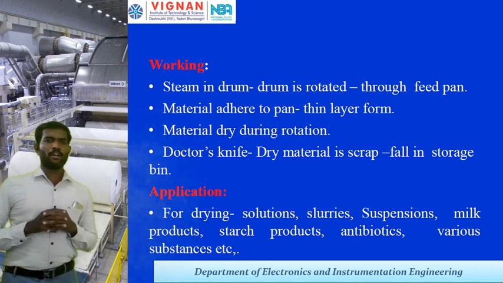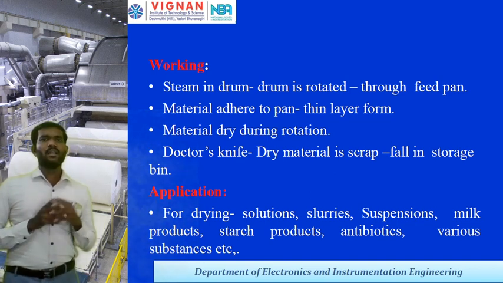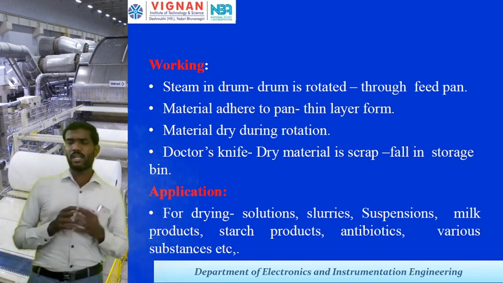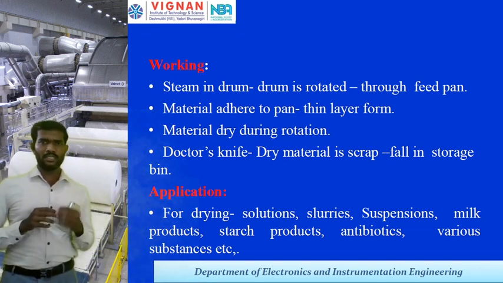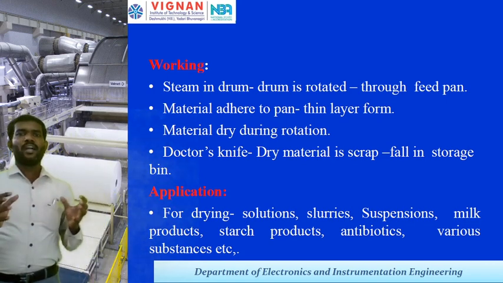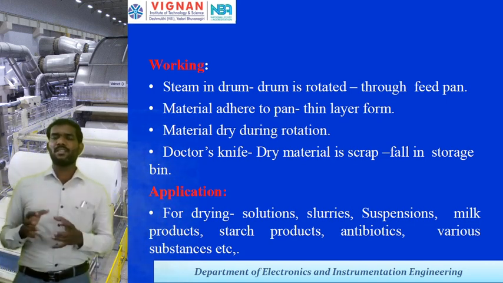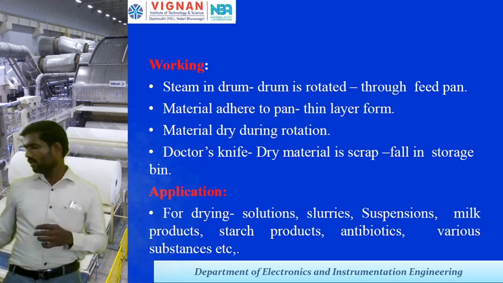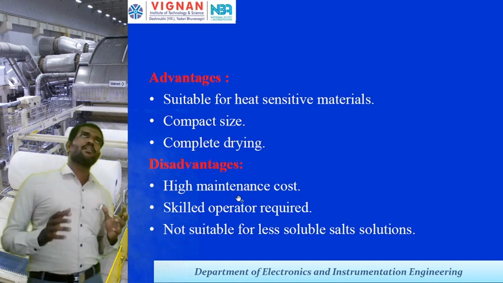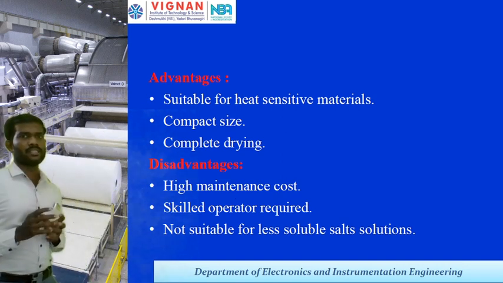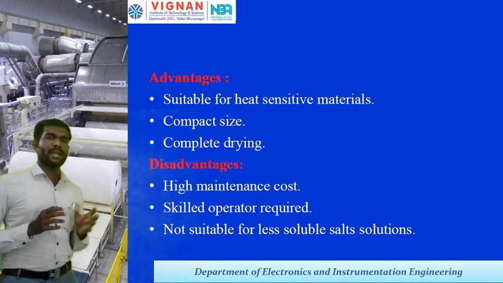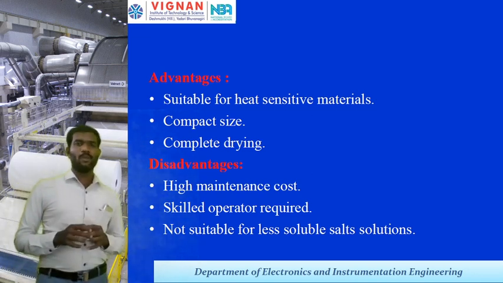And the application of this particular drum type dryer. These drum type dryers are used for solutions, sludges, suspensions, milk products, starch products, and also antibiotics and various substances. In all these areas, drum type dryers are used. And the main advantages of these drum dryers: it is suitable for heat sensitive material, it is compact in size, and complete drying is possible.